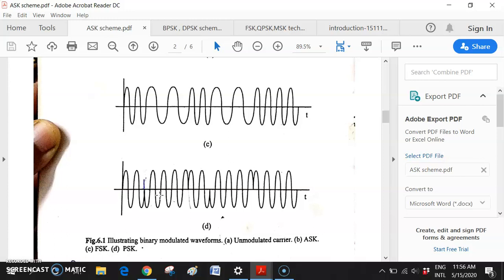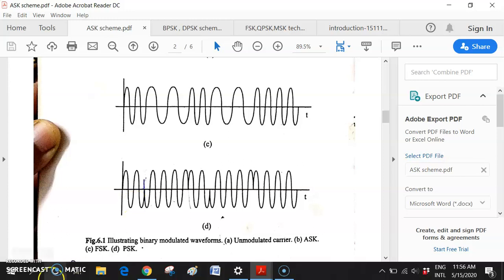Yes, in your syllabus there is basically the ASK scheme, FSK scheme, PSK scheme, BPSK, QPSK, then 8 PSK, 16 PSK. So those are all included in your syllabus. Okay. So today I will take an overview of those things, and I will introduce the 8 PSK and 16 PSK schemes. Before that you need to know what is basically 2 PSK and 4 PSK. 2 PSK and 4 PSK is also there.